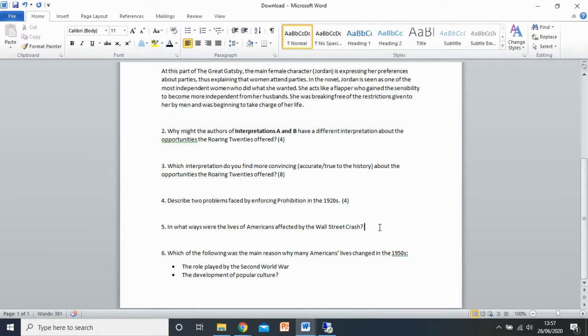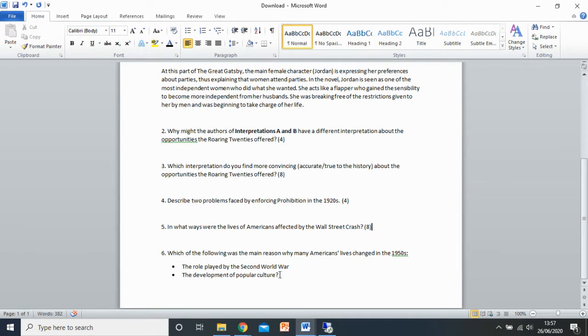Now, next one is an 8-mark question. You need to tell me in what ways Americans' lives were affected by the Wall Street crash. So here I'm looking for two paragraphs. It's about a page of writing if you're handwriting, probably just over half a page of your typing. So I'm looking for you to explain how the Americans' lives were changed by the Wall Street crash, and where the Wall Street crash started the Depression in the 1930s. So you can use that to help you there.